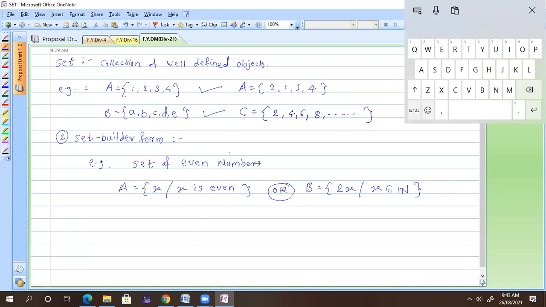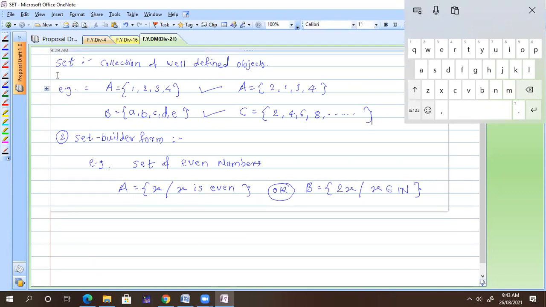Okay, suppose you wanted to write the vowels in set builder form, you can define my next set, suppose Z. So Z is equal to all alpha, where alpha is a vowel. Or suppose you wanted to define all alphabets, you can define like that only. In both ways, it is just a representation.